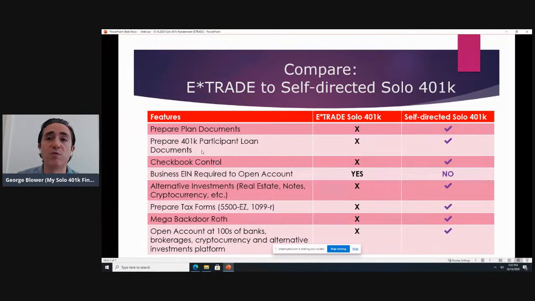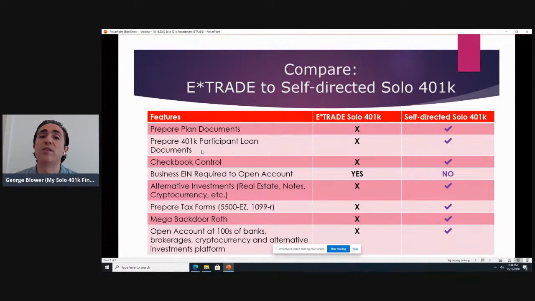The next item, which is very important, and one of the top reasons people set accounts up with us, is the ability to take a 401k participant loan. To define that briefly, that's the ability to borrow up to 50% of your balance, not to exceed $50,000. You could use that loan for many purposes: to pay down a credit card bill, to pay for your child's tuition, or even as a down payment to buy a home. Whatever you use it for doesn't matter. You are able to use it for whatever purpose you want. But in order for